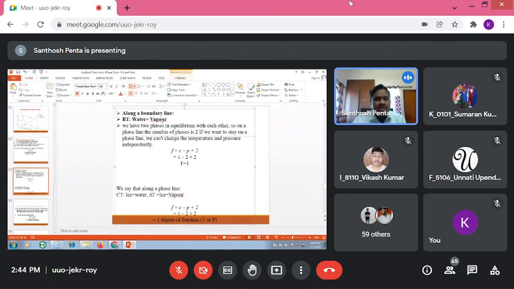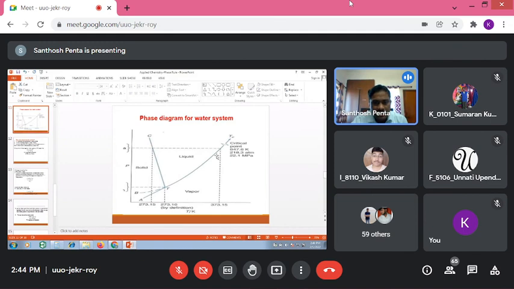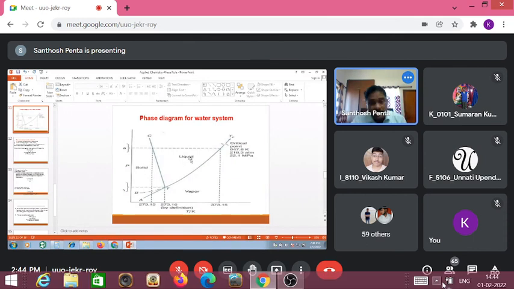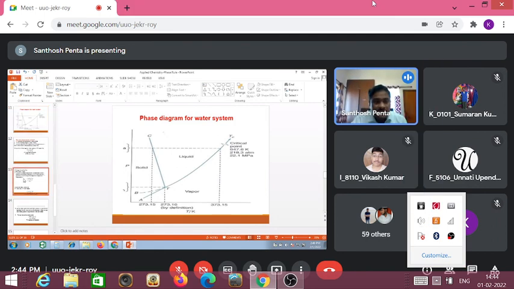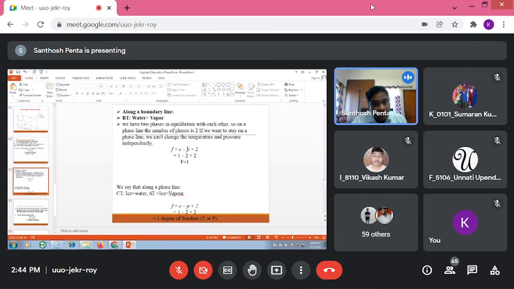Then we erase this. I think the spelling is also wrong. Okay, some British English. Now see, water is in equilibrium with vapor. Apply the mathematical formula F is equal to C minus P plus 2. Similarly, you can take another boundary line. Let us assume the CT curve. In the CT curve, solid is in equilibrium with liquid. That means solid is one phase, liquid is another phase. 2 phases are there. The number of components, only one component is there. Then same, number of components 1, number of phases 2, plus 2 minus 2 get cancelled, then 1.